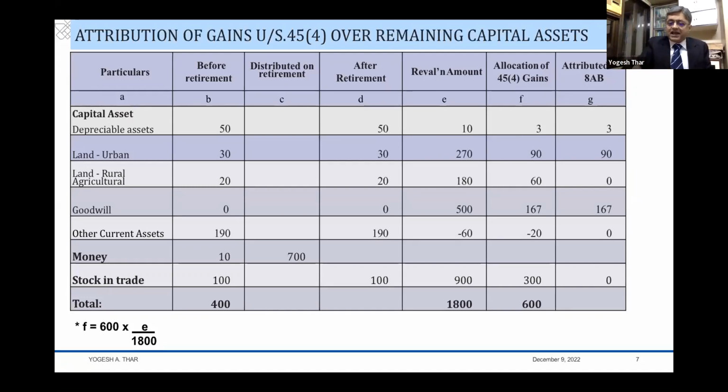So that what is taxed today, which is embedded in 600, will not be taxed tomorrow once again. Fine. Having said that, now you look at the bifurcation into short-term and long-term. Look, the entire 600 is the 45(4) gain. What is allocated is only these three items, and therefore